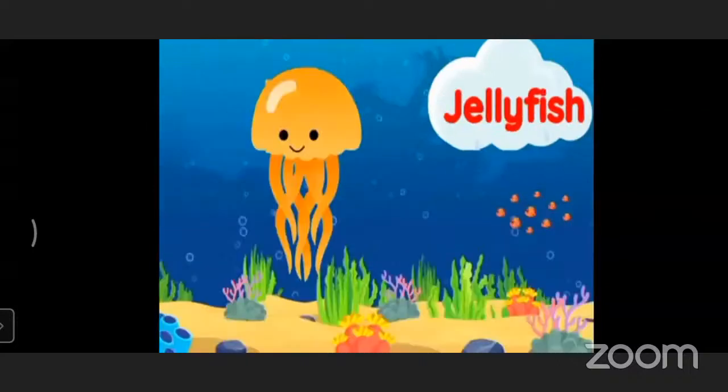Now, which animal is that? It's jellyfish. Okay, jellyfish. Very good. Now, jellyfishes are many colors and sizes. Jellyfishes are found in all oceans in the world. Jellyfish have a fish in their name, but they are not a fish.